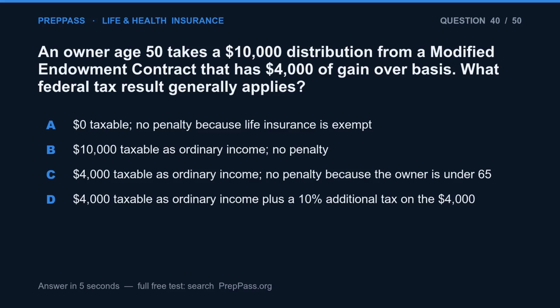Question 40. An owner age 50 takes a $10,000 distribution from a modified endowment contract that has $4,000 of gain over basis. What federal tax result generally applies? A. $0 taxable, no penalty because life insurance is exempt. B. $10,000 taxable as ordinary income, no penalty. C. $4,000 taxable as ordinary income, no penalty because the owner is under 65. D. $4,000 taxable as ordinary income plus a 10% additional tax on the $4,000.